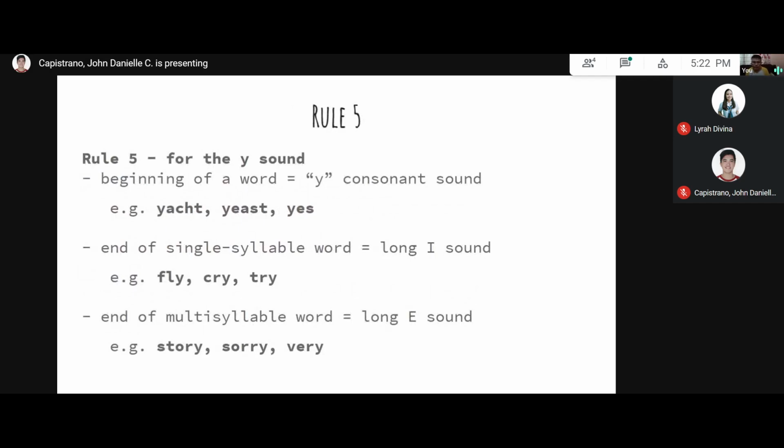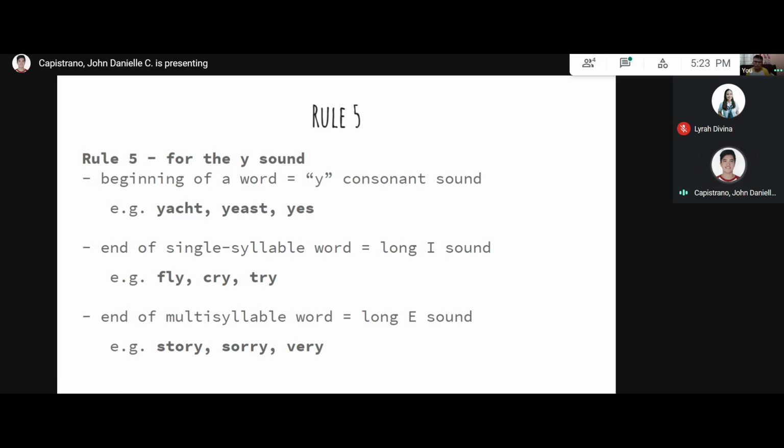So, Rule 5. Daniel, can you read Rule 5, the three different uses of the Y sound? Yes, sir. Rule number 5 for the Y sound. Beginning of a word: Y consonant sound. Example: yak, yeast, yes. End of single syllable word: long I sound. Fly, cry, try. End of multi-syllable word: long E sound.